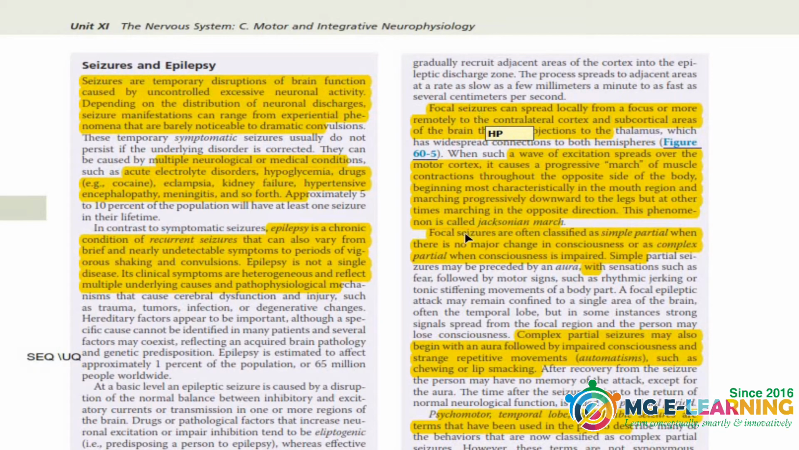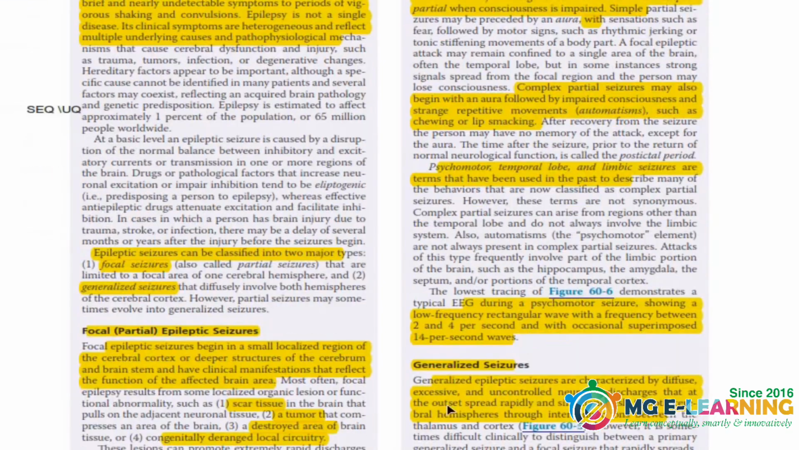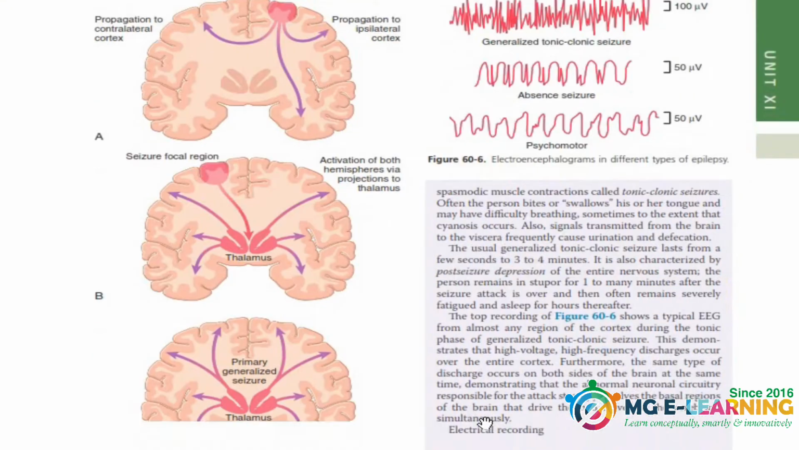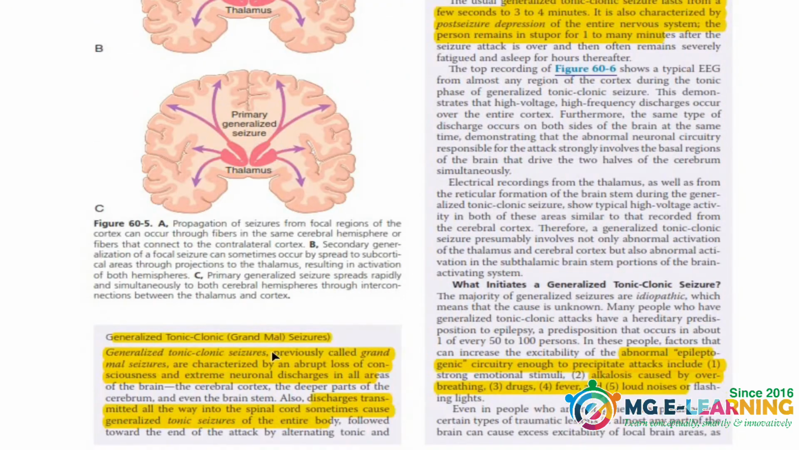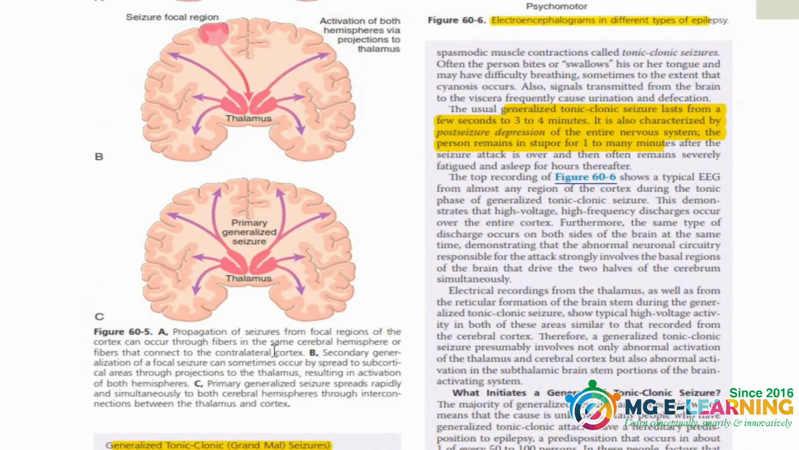The focal seizures, then the Jacksonian March phenomena, simple seizures, the simple partial and the complex partial seizures. Now are the generalized seizures, its definition. The diagrams are not important. Now is the generalized tonic-clonic grand mal seizure. You have to classify all different types of seizures in your SEQ.